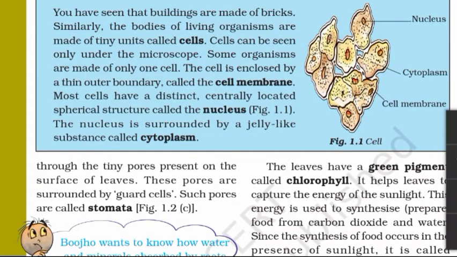Figure 1.1 Cell. In this figure, multiple cells are joined together. Within each cell is a small circle. This circle represents nucleus. Around the nucleus are tiny dots. These tiny dots represent cytoplasm. Each cell has a boundary of its own. This boundary is cell membrane.